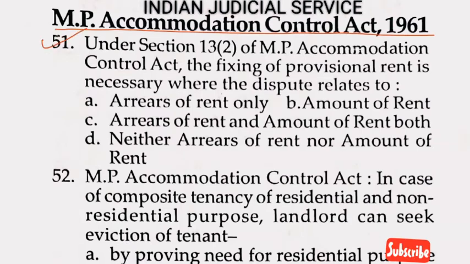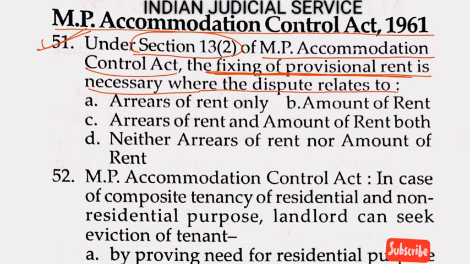Now question number 51. These questions are related to MP Accommodation Control Act 1961. Under section 13 subsection 2 of MP Accommodation Control Act, the fixing of provisional, this is very important here, fixing of provisional rent is necessary where the dispute related to, so dispute related to amount of rent. So answer is here option B. So it is a provisional rent. This section is very important, section 13 subsection 2.